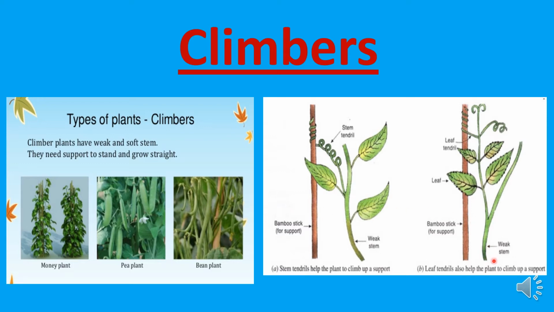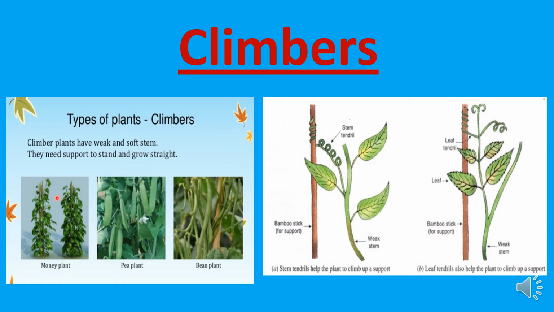The main qualities, children: they have a weak, thin stem, and they cannot stand and grow straight on their own. They need support to climb up.